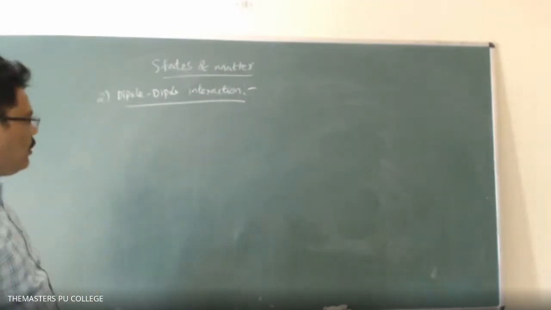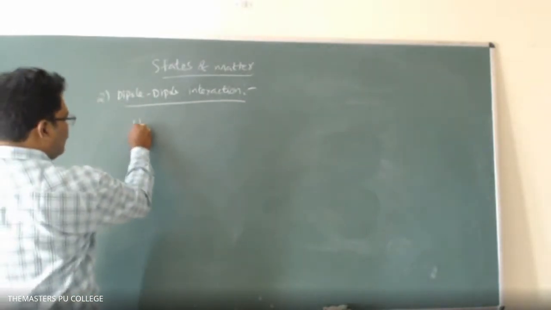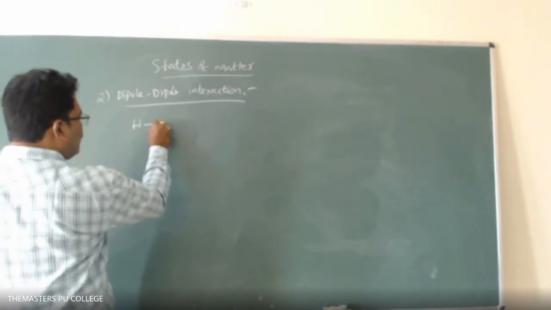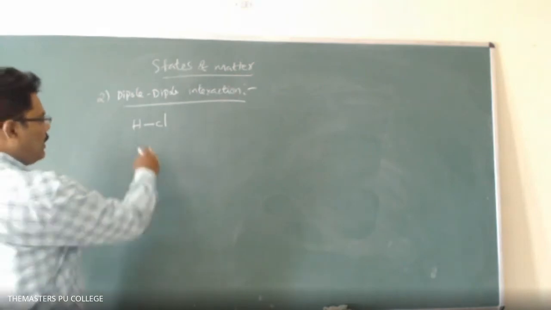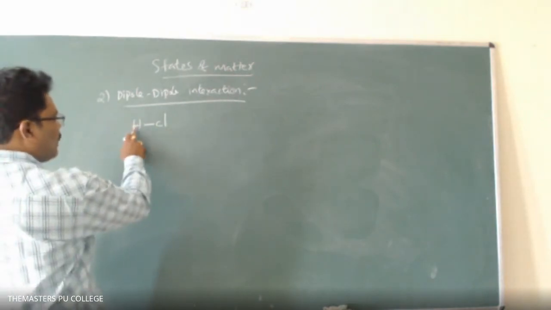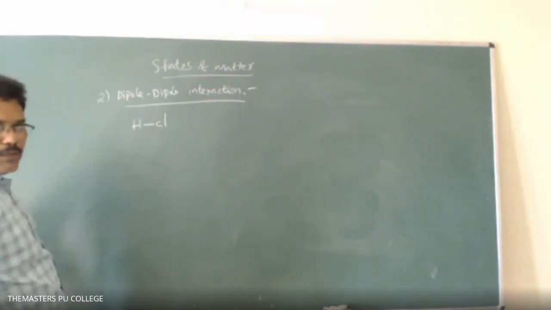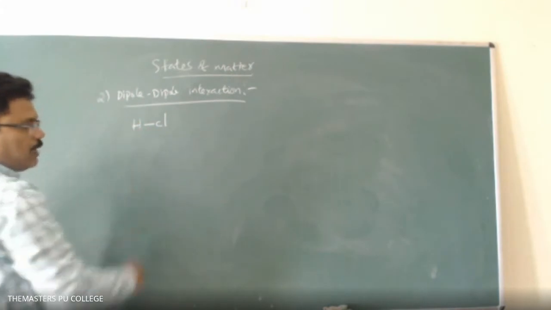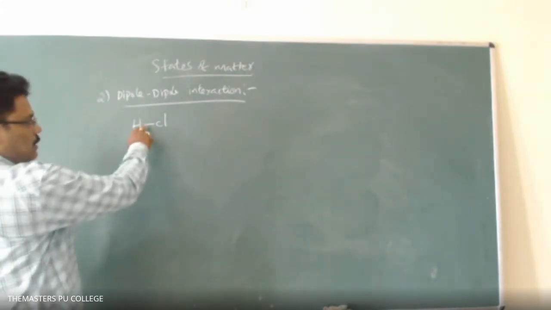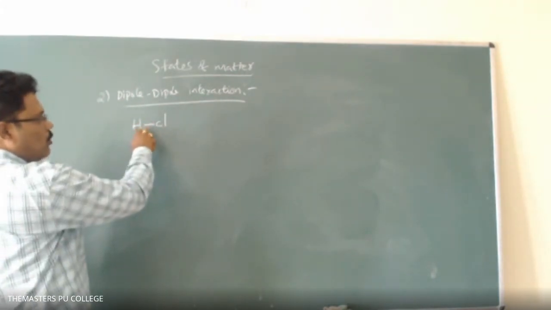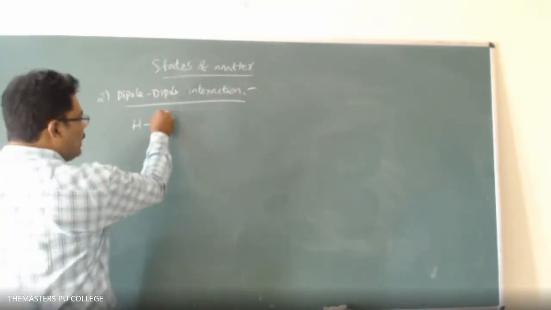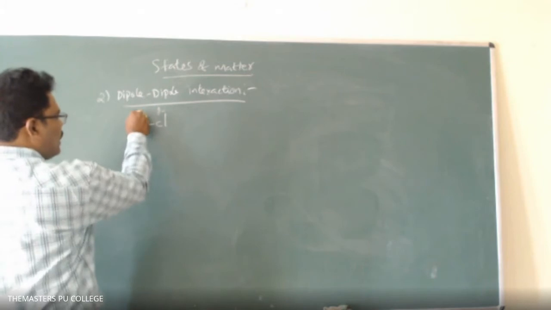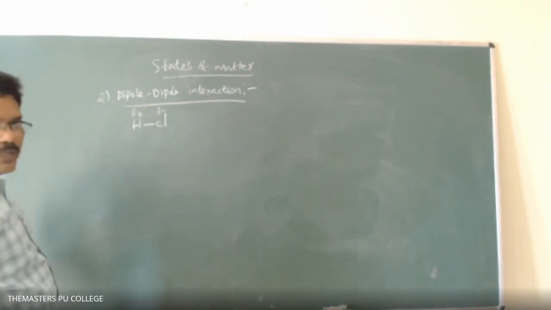For example, take the HCl molecule. How is the HCl molecule obtained? One pair of electrons is shared between two atoms, hydrogen and chlorine. Chlorine is more electronegative, so the shared pair of electrons is more attracted by chlorine. Chlorine gets a partial negative charge and hydrogen gets a partial positive charge.